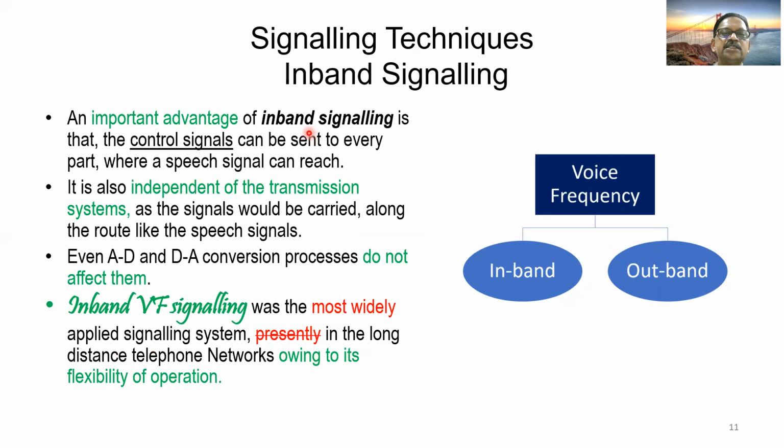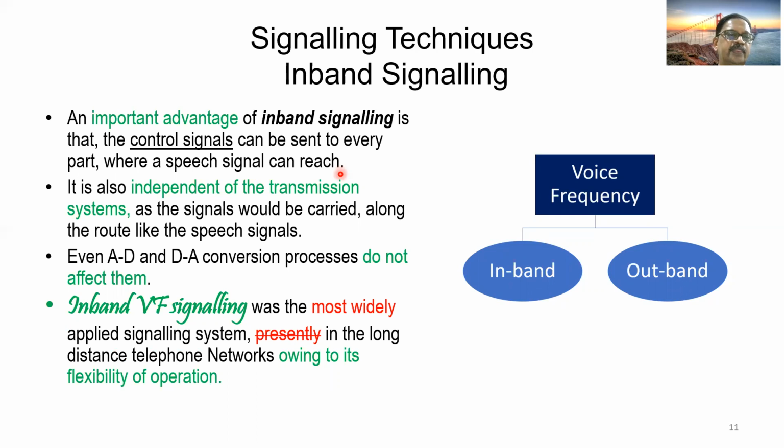An important advantage of in-band signaling is that the control signals can be sent to every part where a speech signal can reach. Because in in-band signaling, you are using 2600 Hz, which is within 0.3 to 3.4 kilohertz. Wherever the speech goes, nook and corner, or anywhere in the world, your signaling can also reach. That is the advantage of in-band signaling, in spite of certain negative aspects.